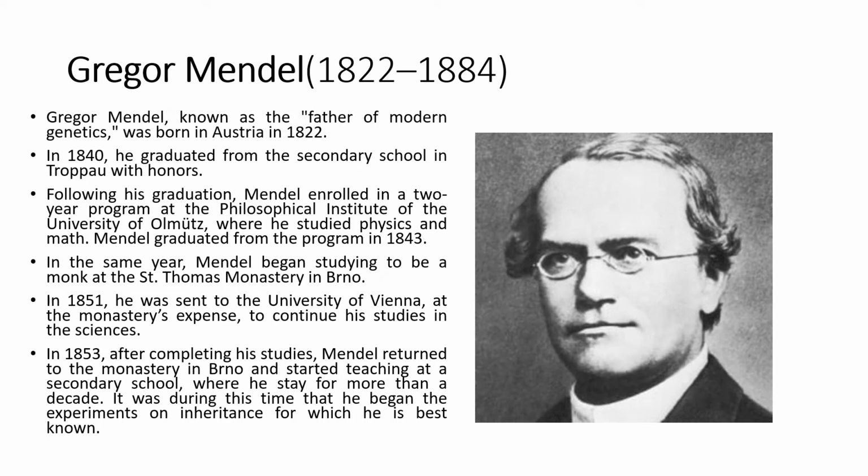Following his graduation, Mendel enrolled in a two-year program at the Philosophical Institute of University of Olmütz, where he studied physics and maths. He graduated from the program in 1843. In the same year, he began to study to be a monk or a priest at the St. Thomas Monastery in Brno. In 1851, he was sent to the University of Vienna at the monastery's expense to continue